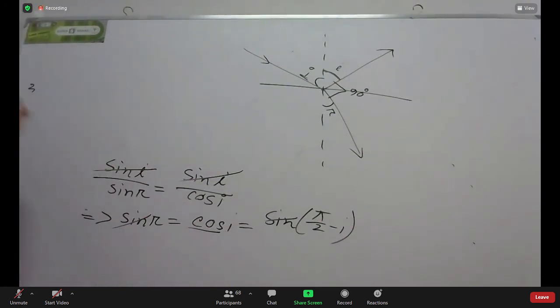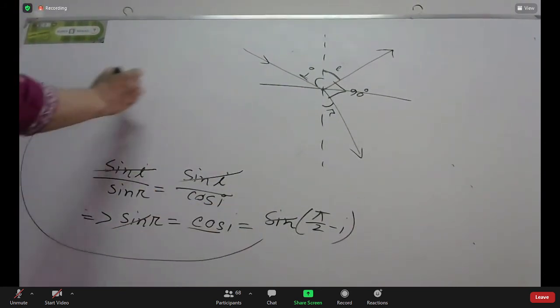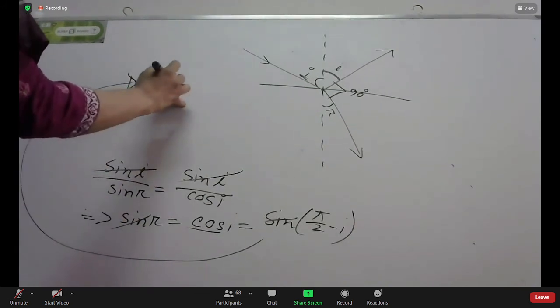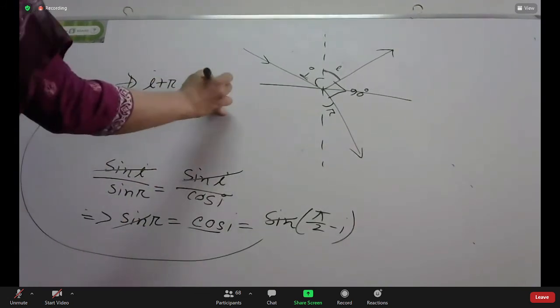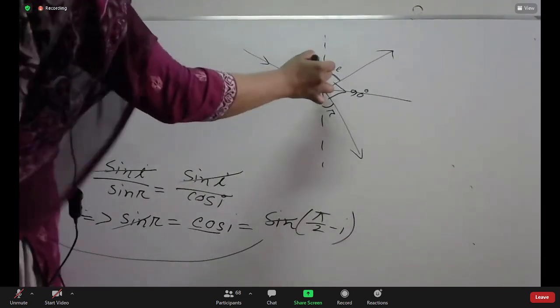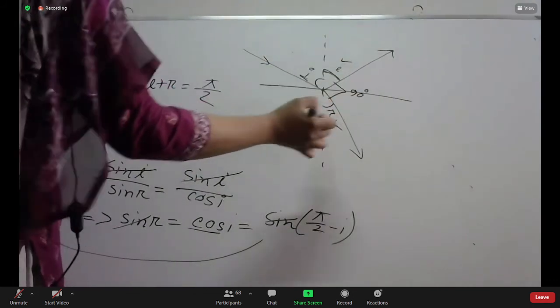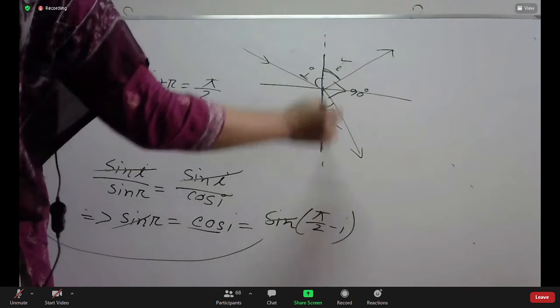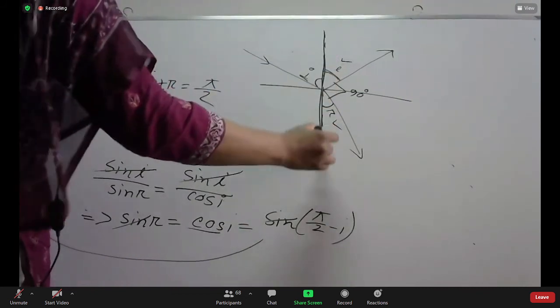From this equation, that is I plus R equal to pi by 2. Now look at here. This angle I plus R is 90 degrees, and the total angle is how much? This total angle is 180.